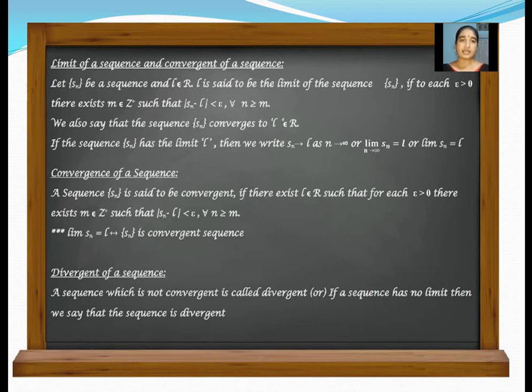That is, as n tends to infinity, the sequence Sn tends to L. It is also written as limit n tends to infinity Sn equal to L. That is, the sequence Sn converges to L. So the sequence Sn is known as convergent. Otherwise, it diverges. Okay.